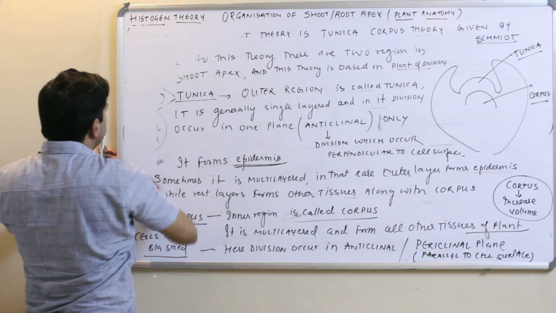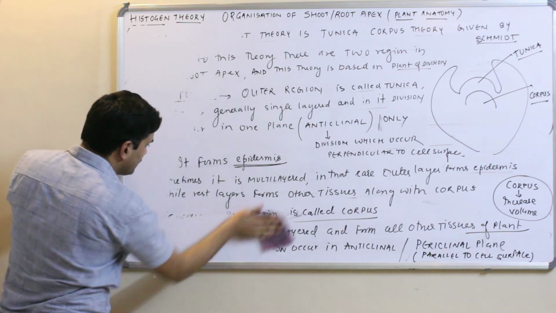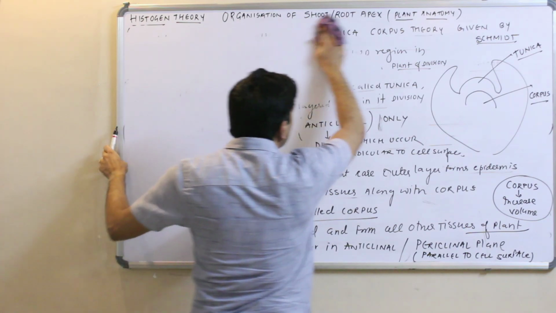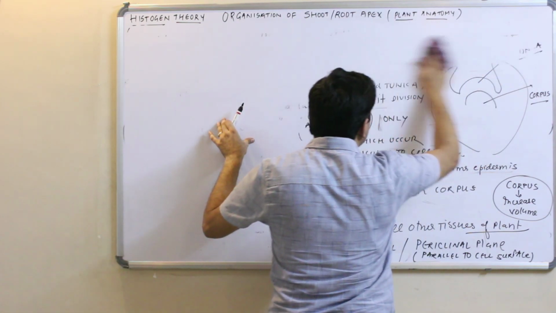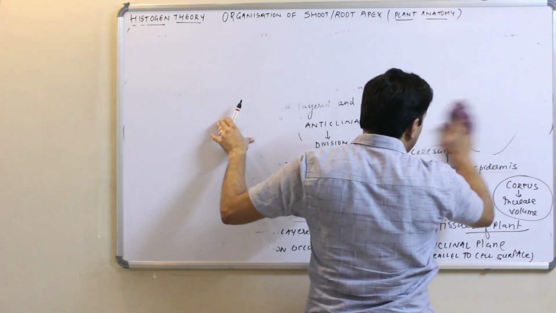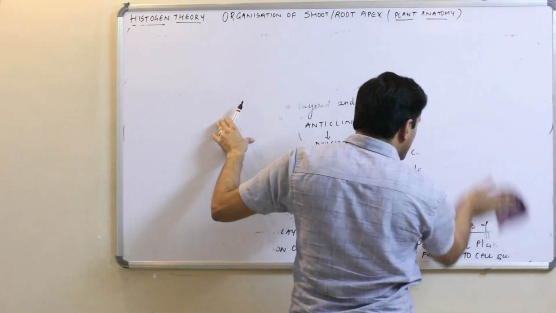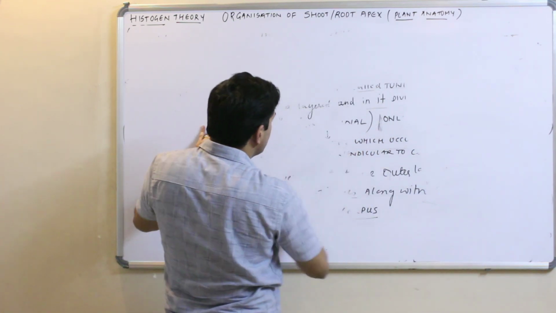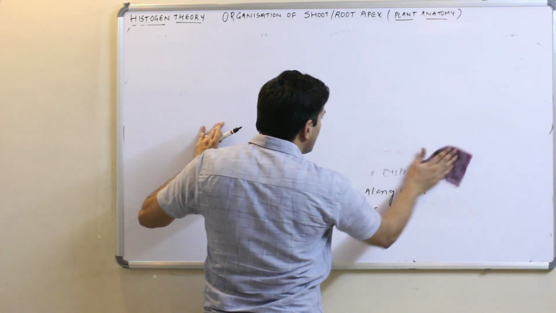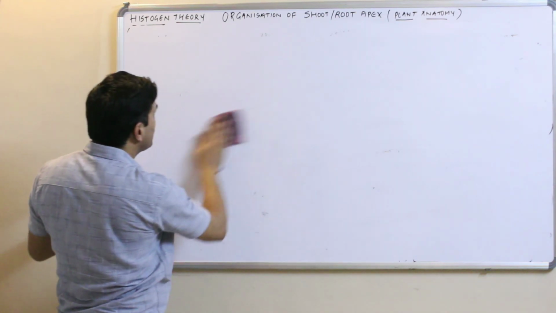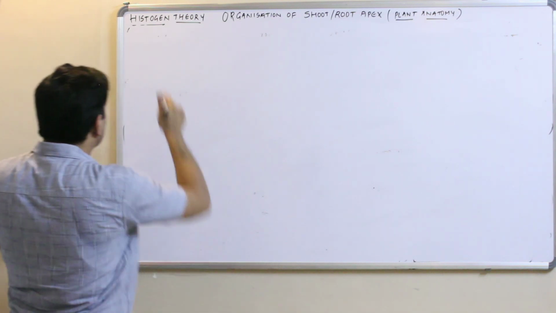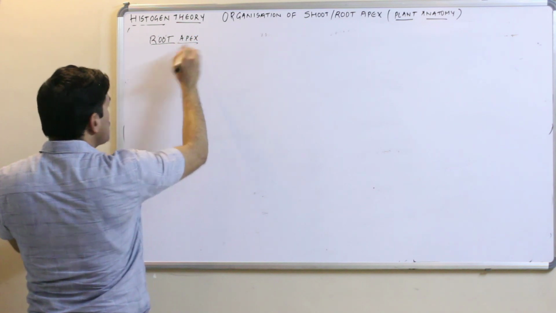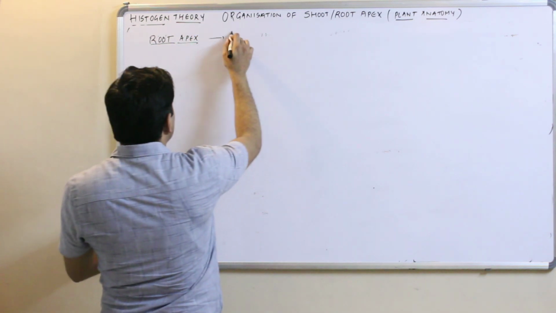Fine. Now coming to the last theory, known as Corpus-Kappe theory. Though this theory has not gained much popularity, it was given to explain the organization of the root apex.